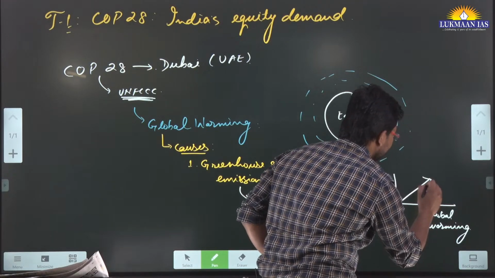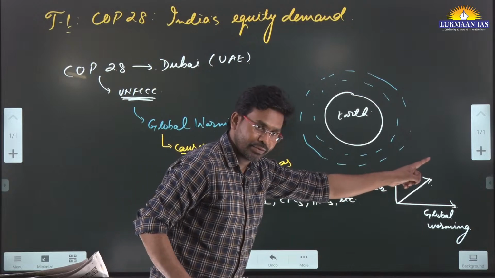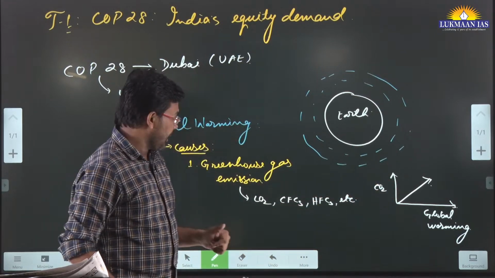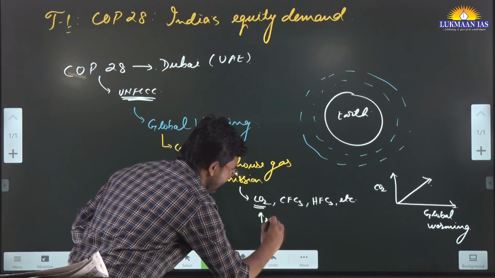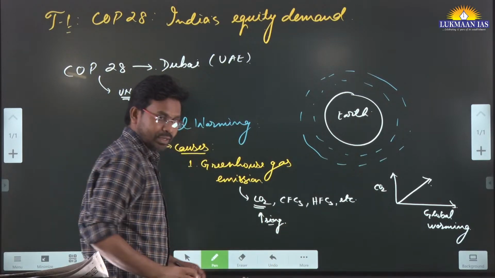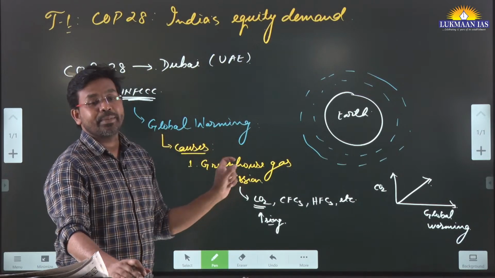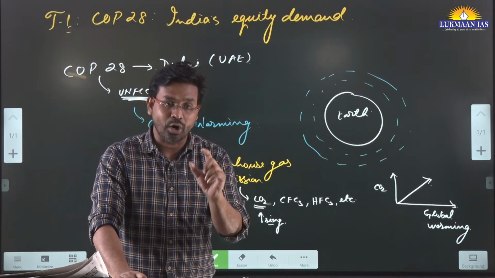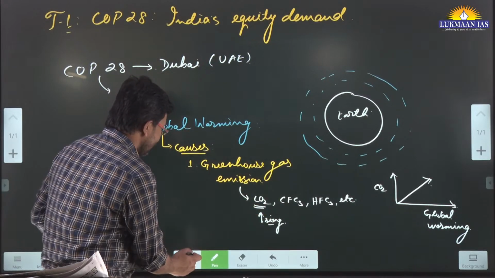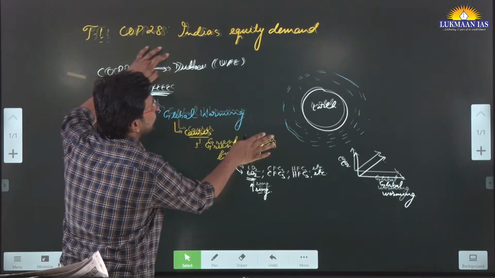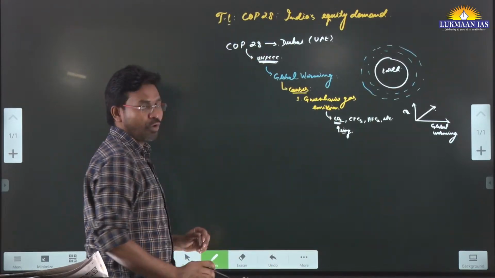It means an increase in the CO2 level has a direct relationship with the increase in global warming, and the quantity of carbon dioxide in the atmosphere is increasing regularly. Carbon dioxide has the most potential among the greenhouse gases. So the entire world is thinking of how to tackle the issue of global warming.